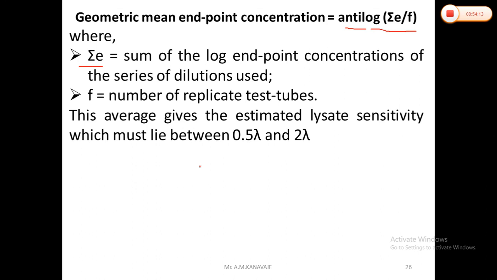So it depends upon one formula: maximum valid dilution is equal to endotoxin limit times concentration of test solution divided by lambda, where lambda is the sensitivity of the lysate. From that we can obtain the maximum valid dilution. This bacterial endotoxin test is used to check whether any endotoxic substance is present in ophthalmic formulations or not.